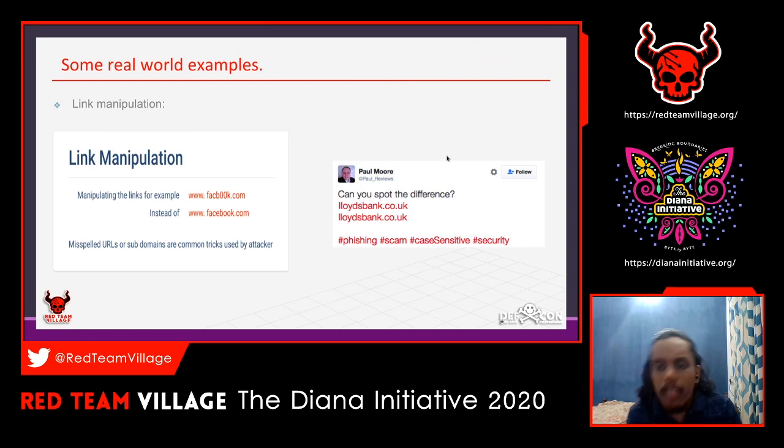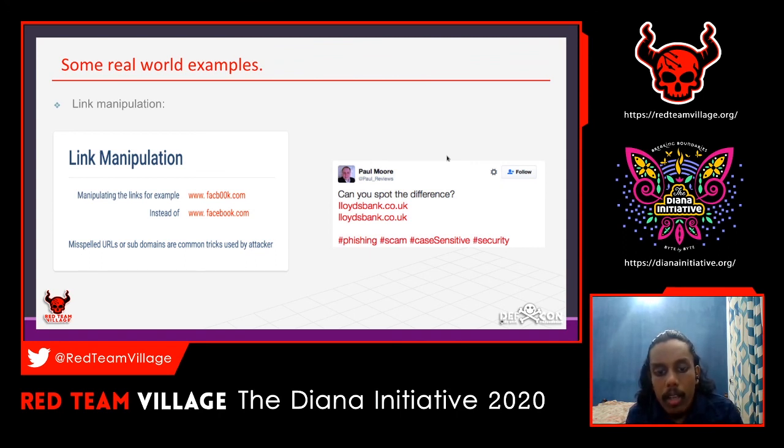It looks the same once converted from UTF, but in the backend, in the domain name, it's not an English letter. It will be Latin or any other language. So that's the difference.